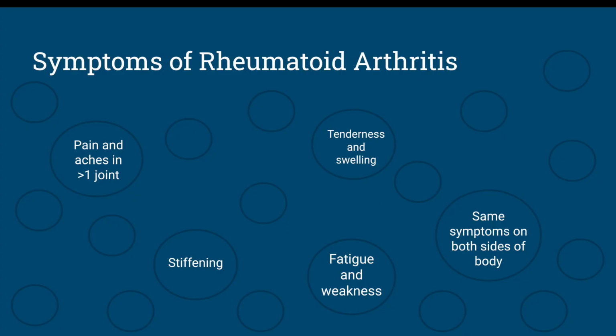Symptoms of rheumatoid arthritis include pain and aches in more than one joint, stiffening in the joint, tenderness and swelling, fatigue and weakness, and, I find interesting, the same symptoms on both sides of the body. These symptoms can lead to other factors as well, like weight loss or muscle atrophy.